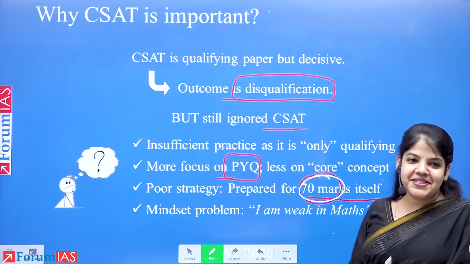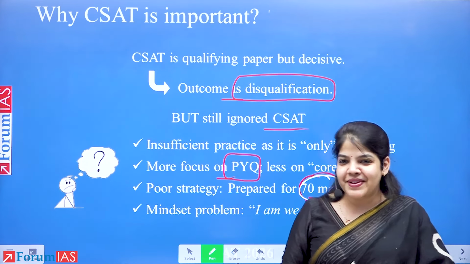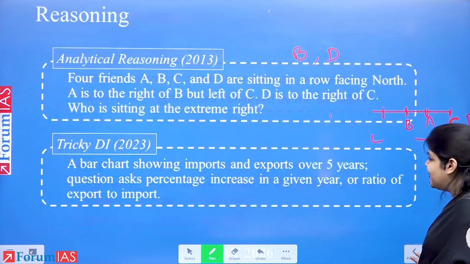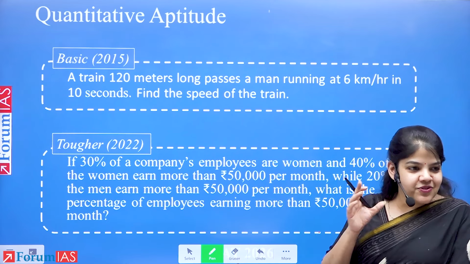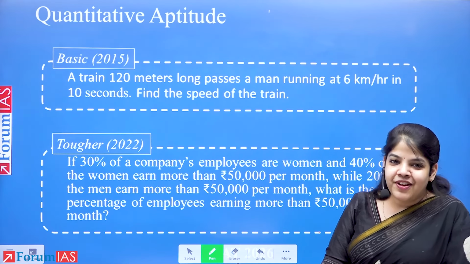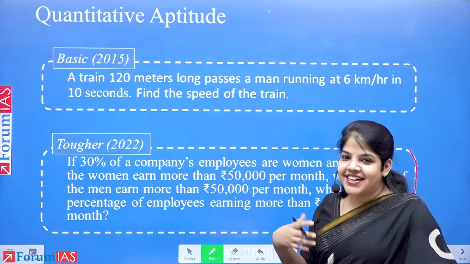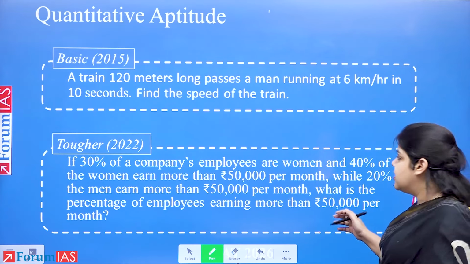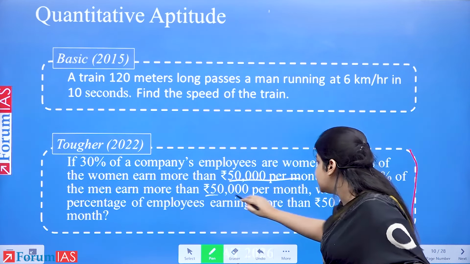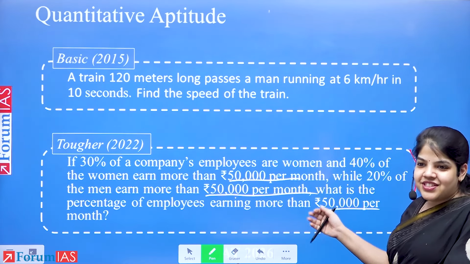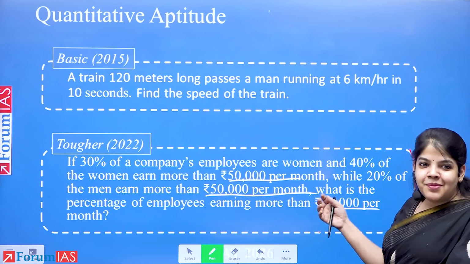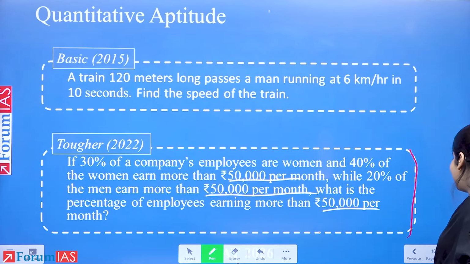And of course, I'm weak in maths. Easy, low-hanging fruits in maths. For example, this question we just saw. 50,000 per month, 20% of the men. 50,000 per month was just a reference. But when we look at this question, there is a very high chance we will see so many numbers written, it will be difficult, so it's tough. But when you start actually understanding a problem, you will see 50,000 per month was a direct instance. It was just a reference. Let's say kilometers. It was just a reference. So the numbers were there also to make it look difficult for you.